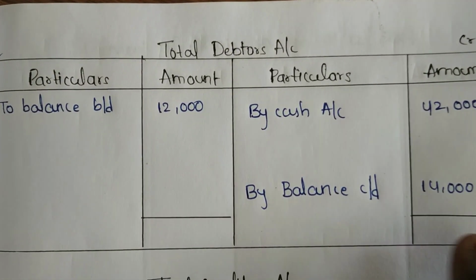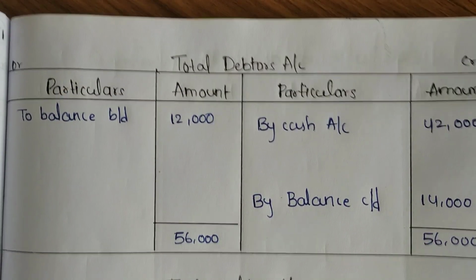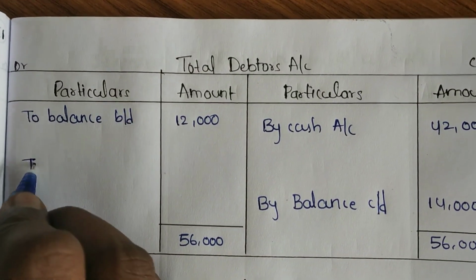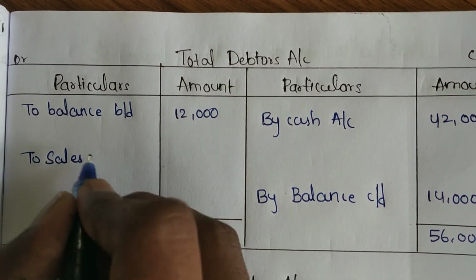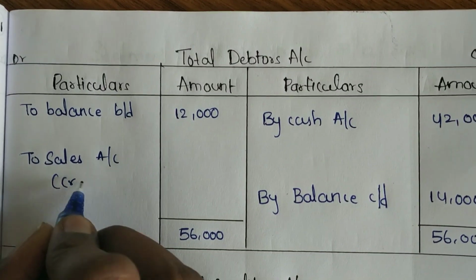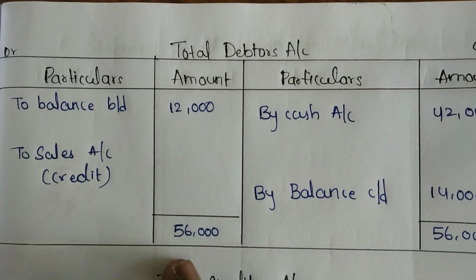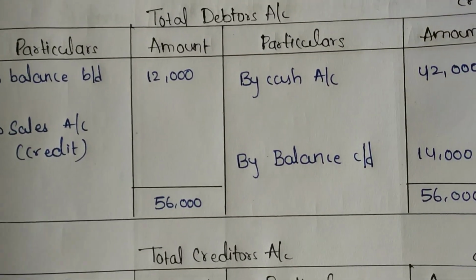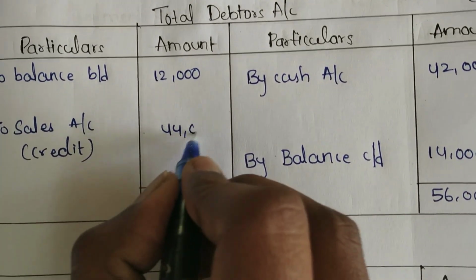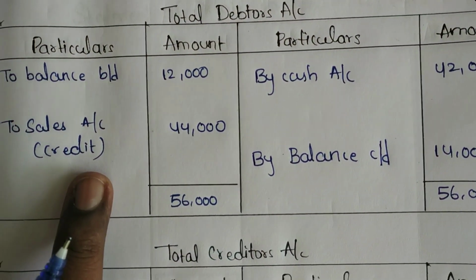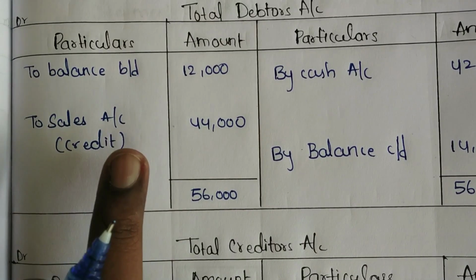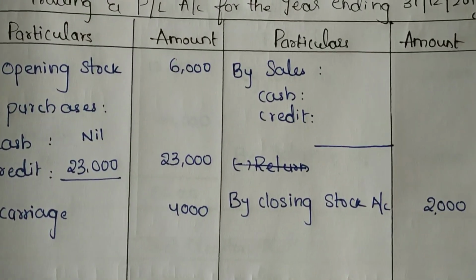So now close the total debtors account. If you can see, the credit side total is more. The balance amount we get is the sales, and this sales is a credit sales. So what is the balancing figure? 44,000. So we got the credit sales as 44,000. So let's take this amount in the trading account.